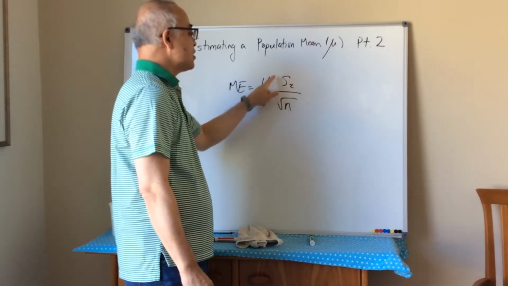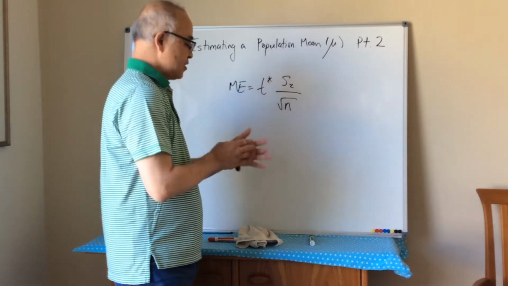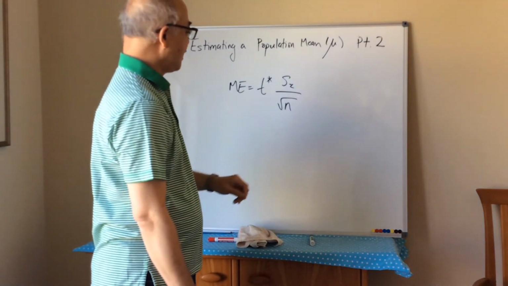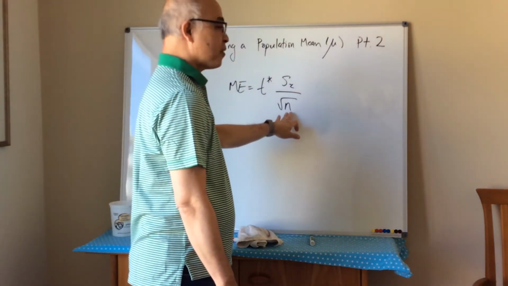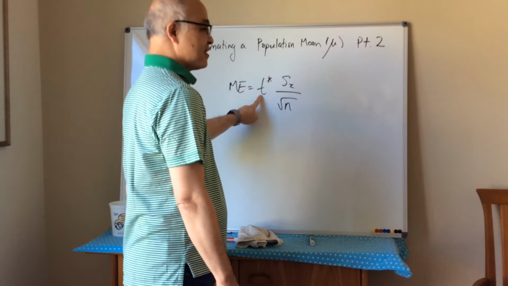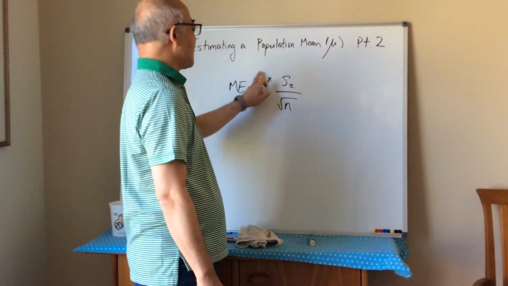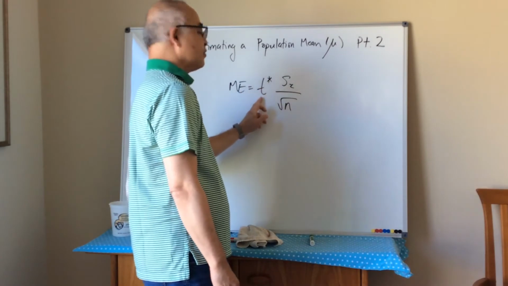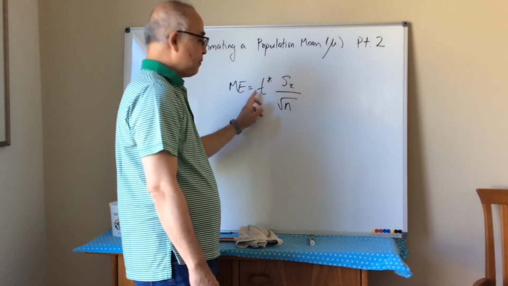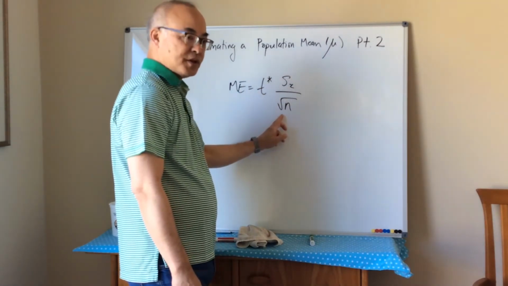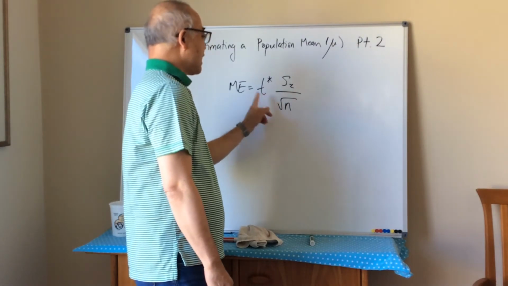This comes only once we do the survey, right? So I don't know this. The other problem is that this guy is actually tied to this. In other words, to find the critical value, you need to know the degree of freedom. And the degree of freedom comes from this. Okay? So we can't do that.